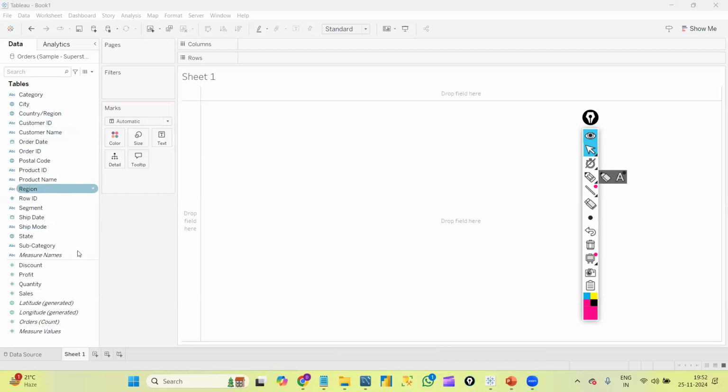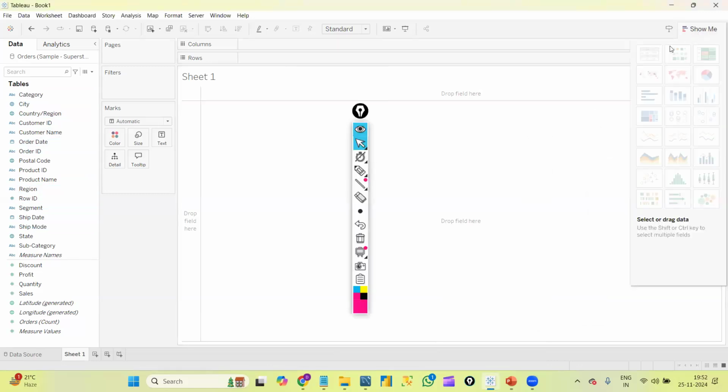So after this, to create the graph, what we need to do, first of all we have something called the Show Me panel here towards the top right. If I click this Show Me panel, we will have so many graphs available here. Basically we have 24 inbuilt graphs available in Tableau. Once we select the data accordingly, you can see the graphs here are disabled at first, right? Once I select any data here, the related graph will be enabled for us so that we can select that. Okay, let's see.